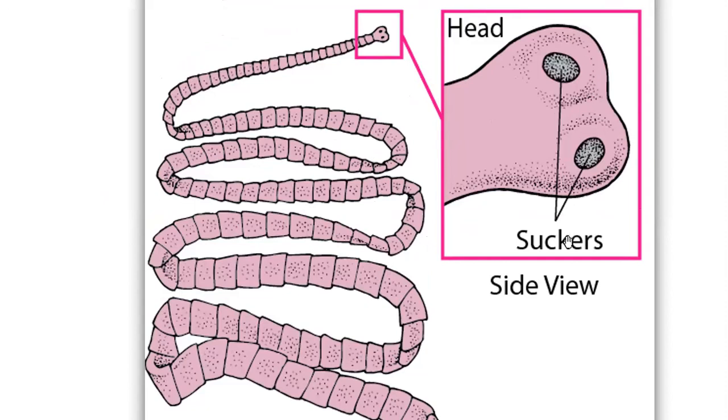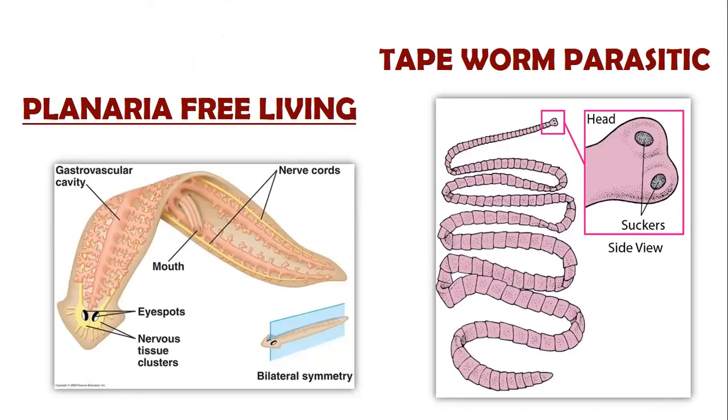Suckers help them to suck the blood from the host. So it means that tapeworm is an example of parasite. So this group has both free living and parasite examples, but most members are parasites and few are free living. That is why the parasitic group is less developed as compared to the free living.